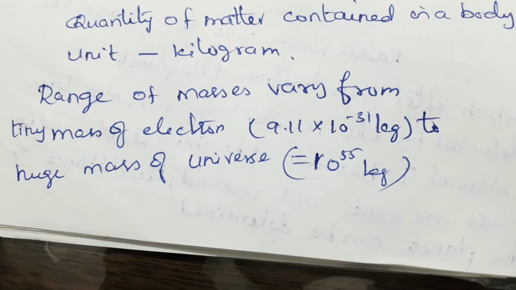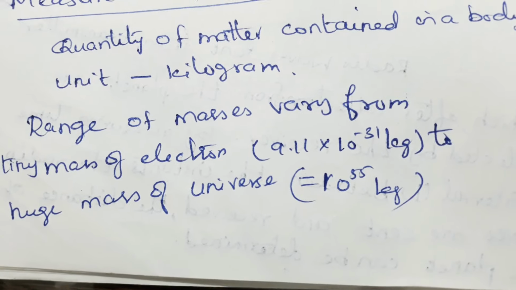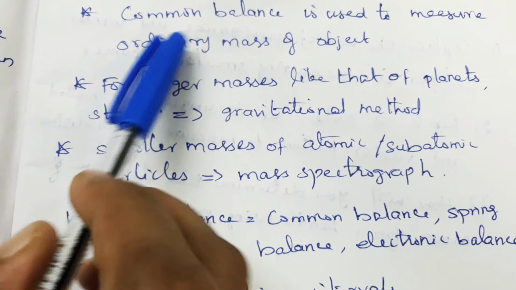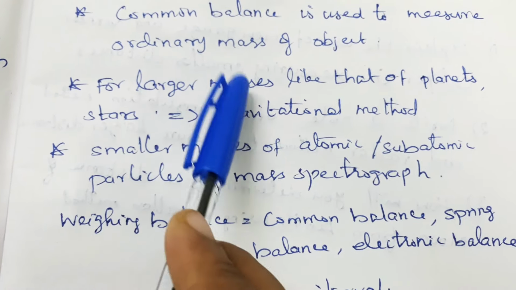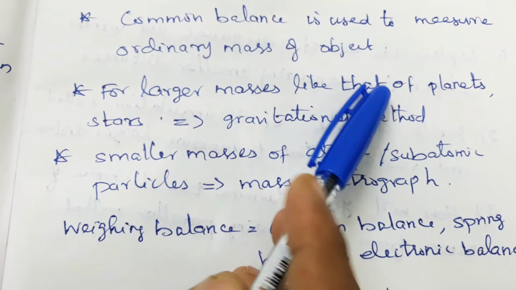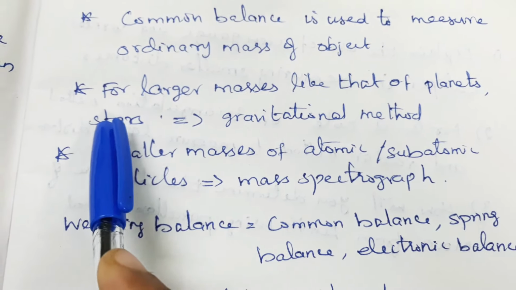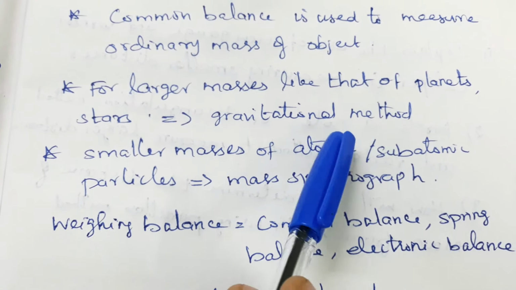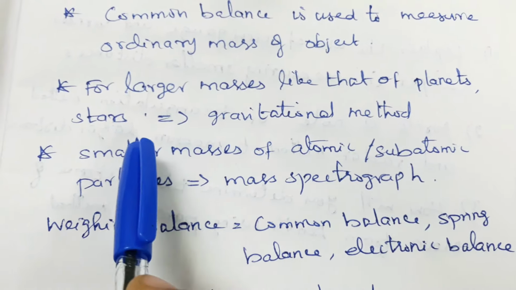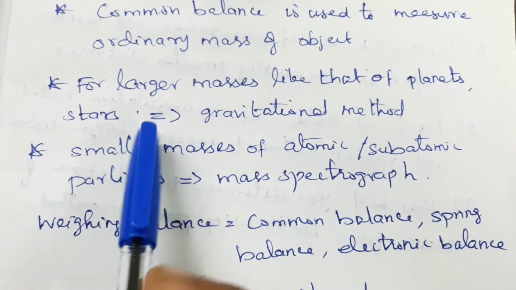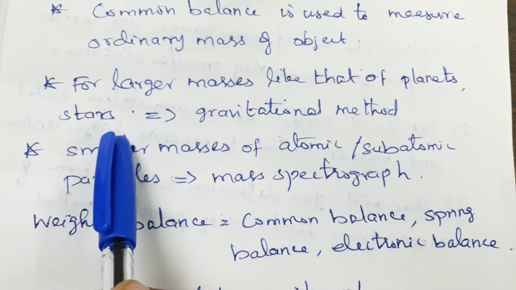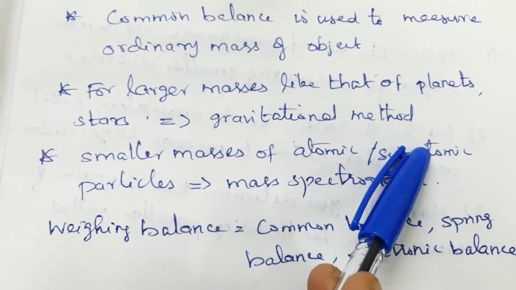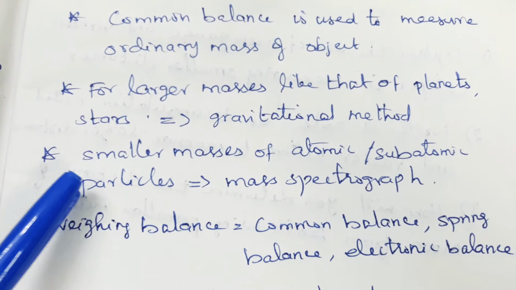Ordinarily we can measure the mass by using a balance, isn't it? A common balance is used to measure the ordinary mass of an object. For larger masses like that of planets and stars, we should use the gravitational method. How can we measure the large masses? We can make use of the gravitational method.